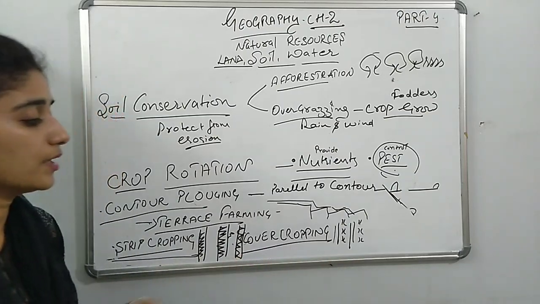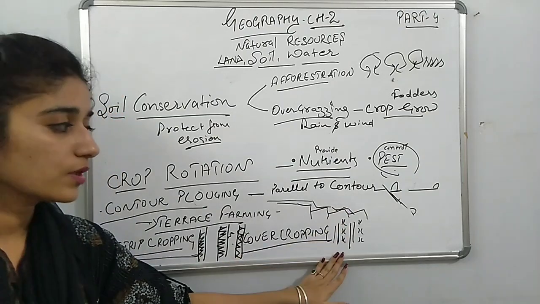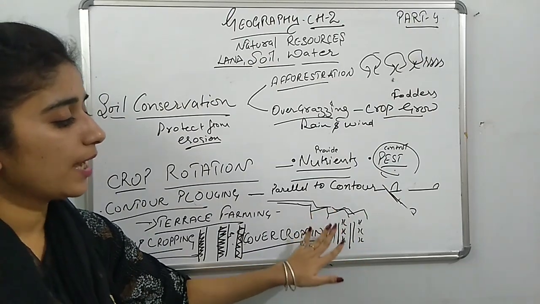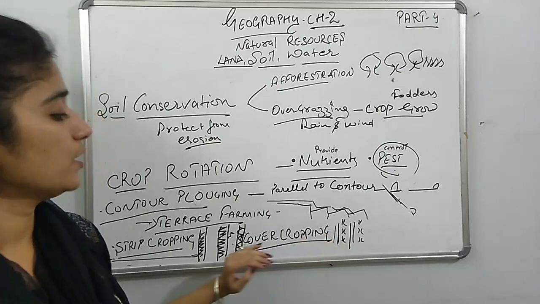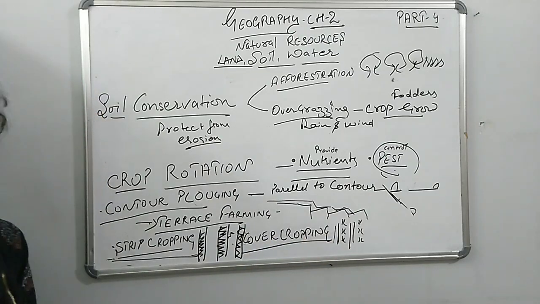So these are the areas which cover the main crops with the help of grasses, shrubs or small-sized trees. This is known as cover cropping.